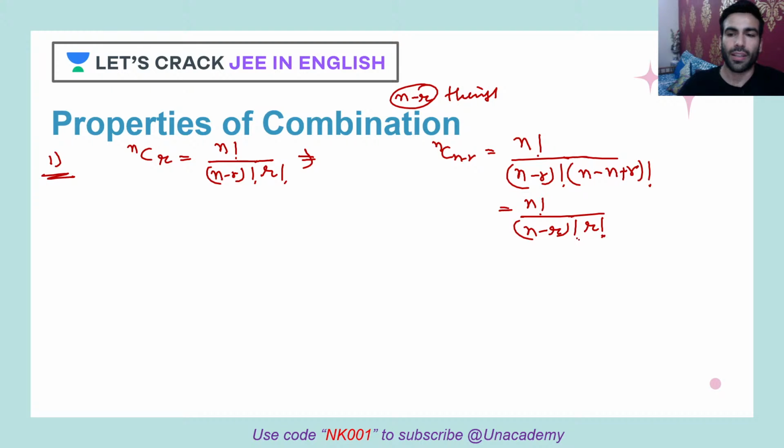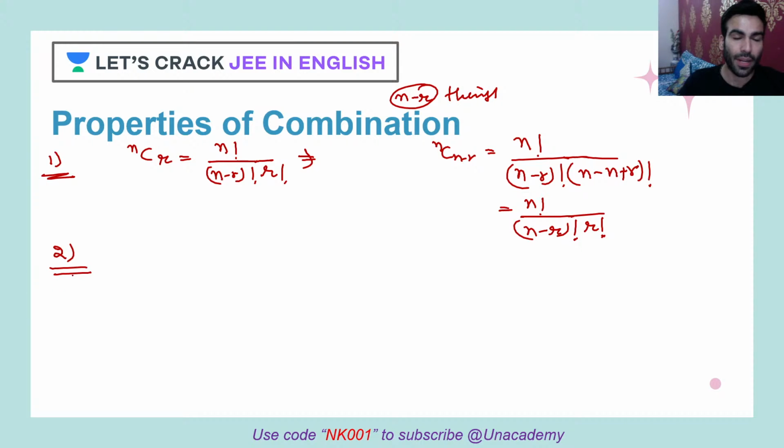Right? So what does that mean? That clearly means if you are planning to group r things out of those n things, those are the same ways if you plan to group n minus r things. So either way it's the same. This is a very good interpretation, because it will be useful when we'll be talking about division and all. Remember this, I'll be using the same concept. Clear? Okay.